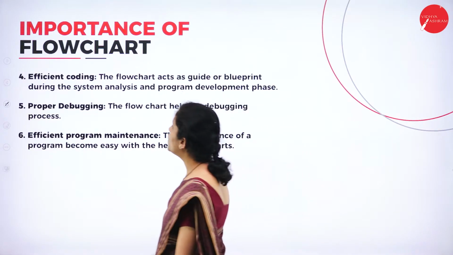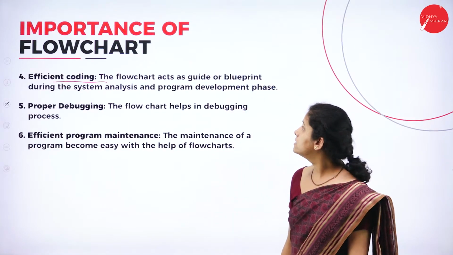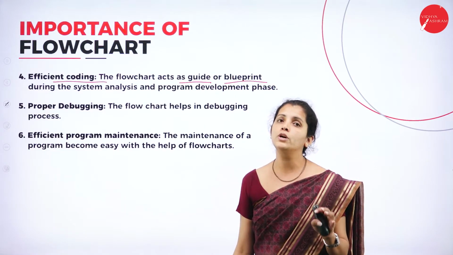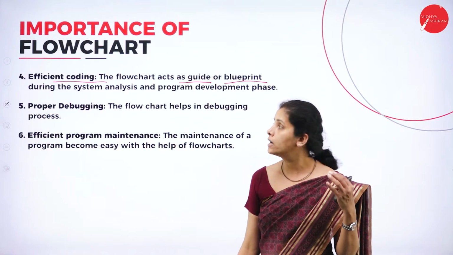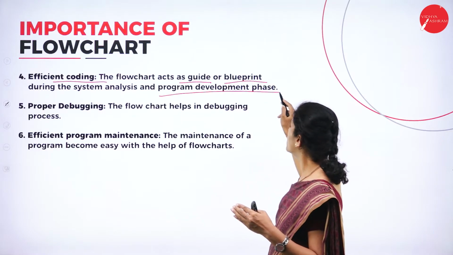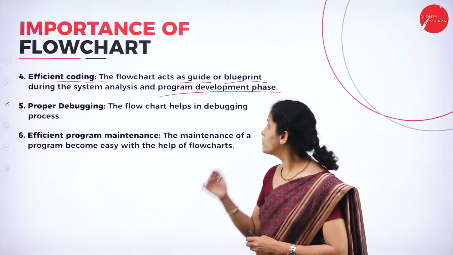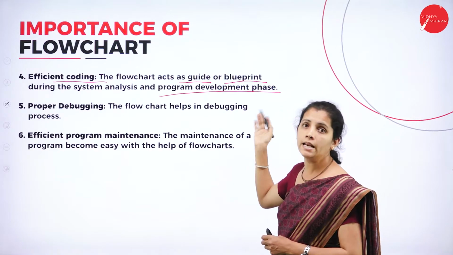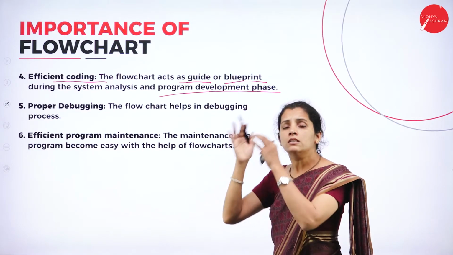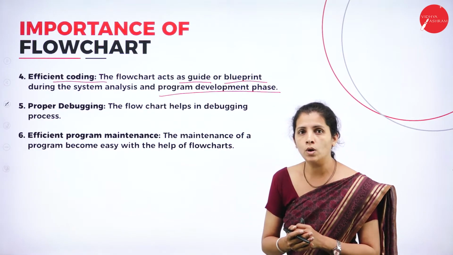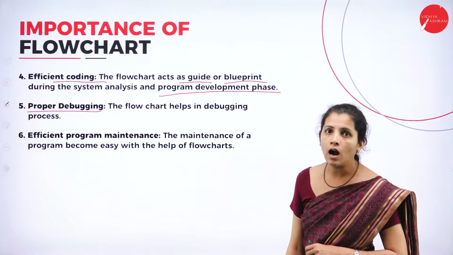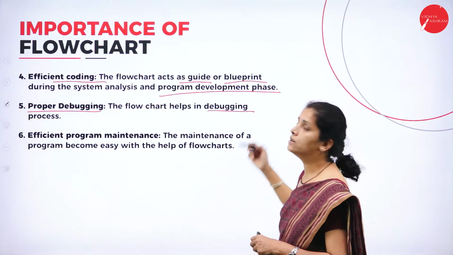Now, efficient coding. The flowchart acts as a guide or blueprint during the system analysis and program development phase. So the program development phase mainly depends on the flowchart, and whatever is present in the flowchart, the same thing they are going to code. Now, proper debugging. The flowchart also helps to debug errors.